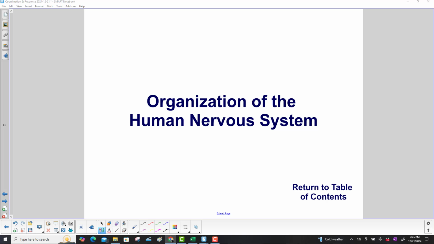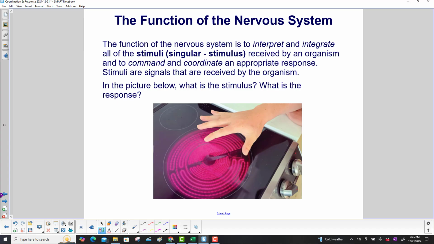Organization of the human nervous system. The function of the nervous system is to interpret and integrate all of the stimuli, the singular of stimuli is stimulus, received by an organism and to command and coordinate an appropriate response. Stimuli are signals that are received by the organism.